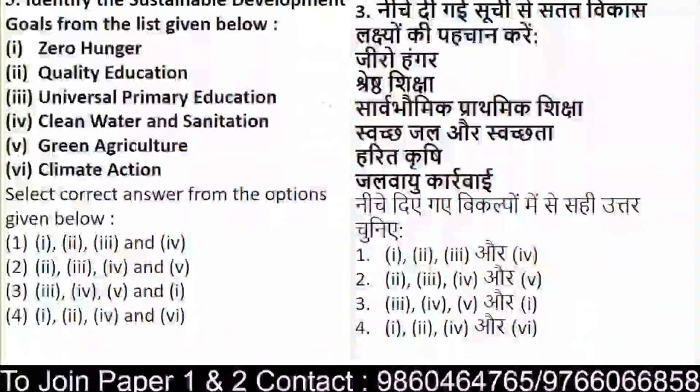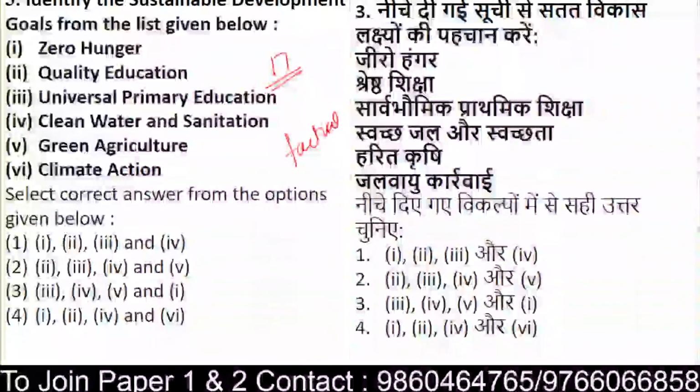Now see, this is one of the questions which is very factual. Unless you know the 17 goals properly, it will be very difficult to understand and answer this question in the right way. It's not only about understanding, but writing and making the answer correct is very important.